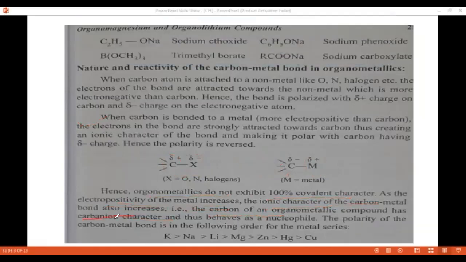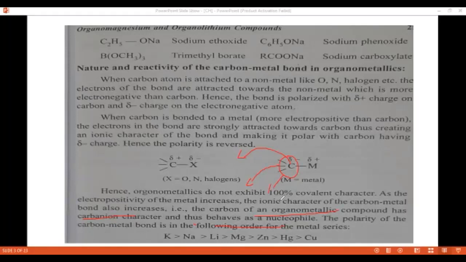What is a carbanion? Carbon carries a negative charge. The carbon of an organometallic compound has a carbanion character, and it behaves as a nucleophile. A nucleophile is an electron-rich species that attacks electron-deficient species.